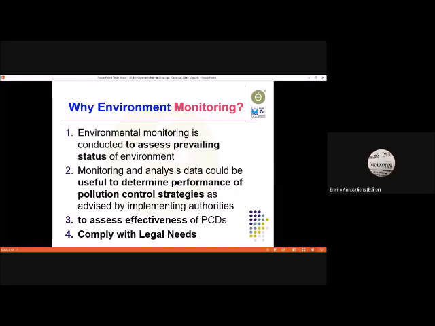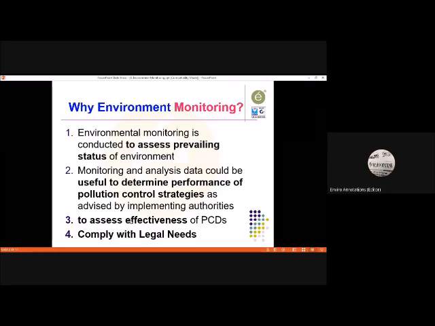So it helps us to devise a strategy based on the effectiveness of our pollution control devices, whether it is ETP, whether it is STP, whether it is air pollution control devices. In air pollution control devices, it could be a bag filter, it could be an ESP, it could be a scrubber, anything. Even multicyclones are there.